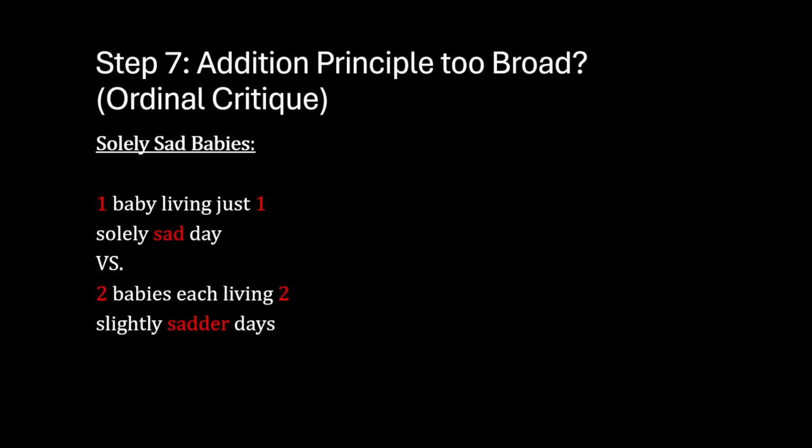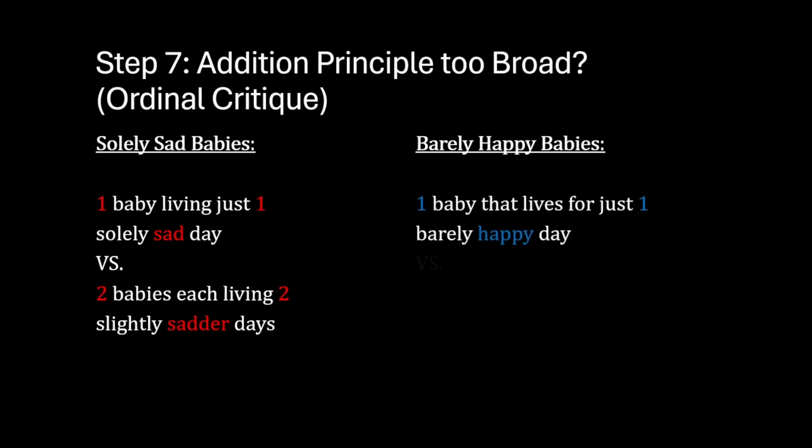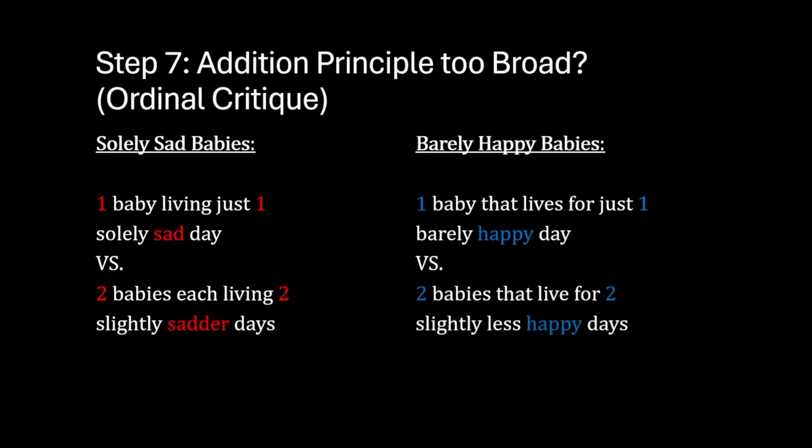Now this case, we're going to compare to the barely happy babies case. In the barely happy babies case, we are thinking about one baby that lives for just one barely happy day and comparing that to two babies that live for two slightly less happy days.